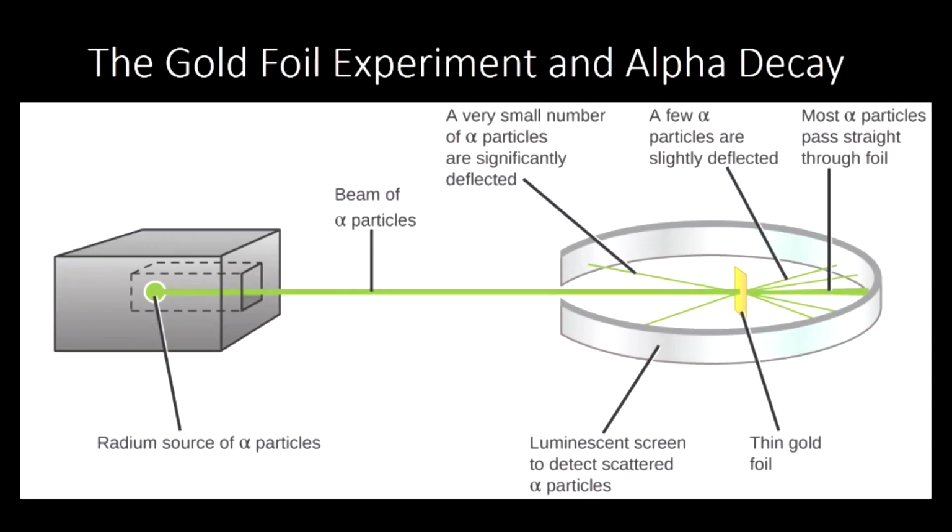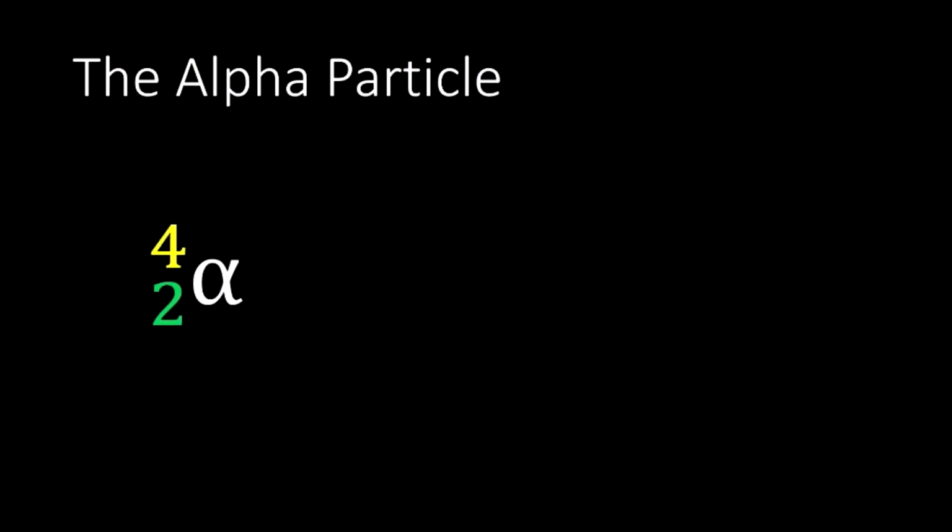Do you remember the gold foil experiment we talked about at the beginning of class? Remember that what Rutherford did was he shot alpha particles at a gold foil to discover the nucleus. Well, at the time we just said alpha particles are these small subatomic bullets. But in this video, we're going to discover what exactly those alpha particles are. Let's take a look.